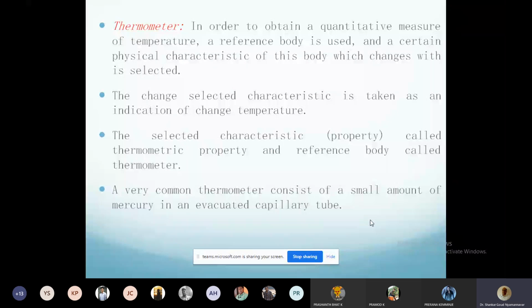Suppose these cold drink tins are put in fire. What will happen? It will explode. So don't do that. The same thing applies in a mercury thermometer. It is evacuated, so there is no pressure rise. Only the volume of the mercury increases. There is no pressure increase inside. So to avoid an explosion of the thermometer, it is evacuated. Therefore, it is called an evacuated capillary tube. Capillary tube is a name used.